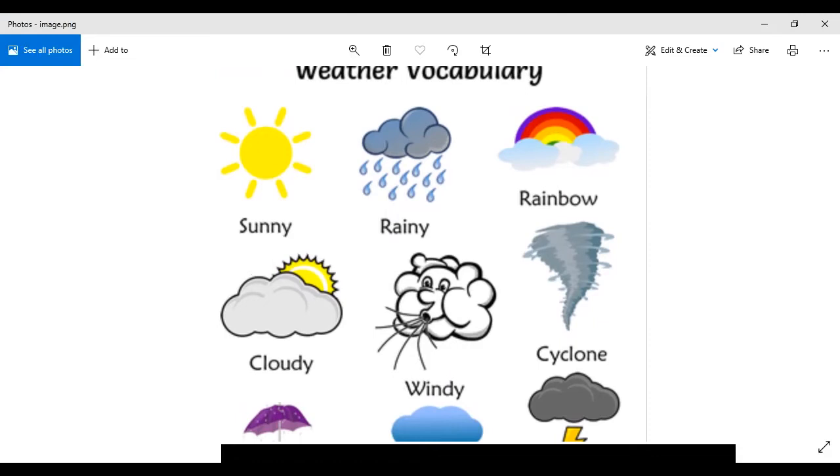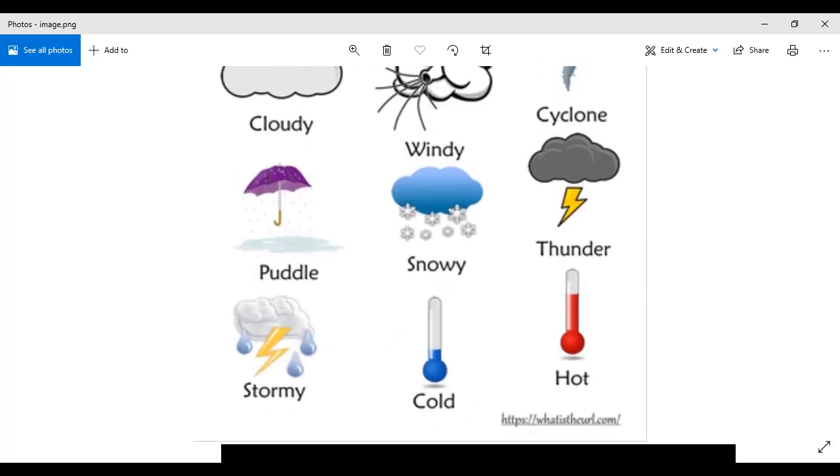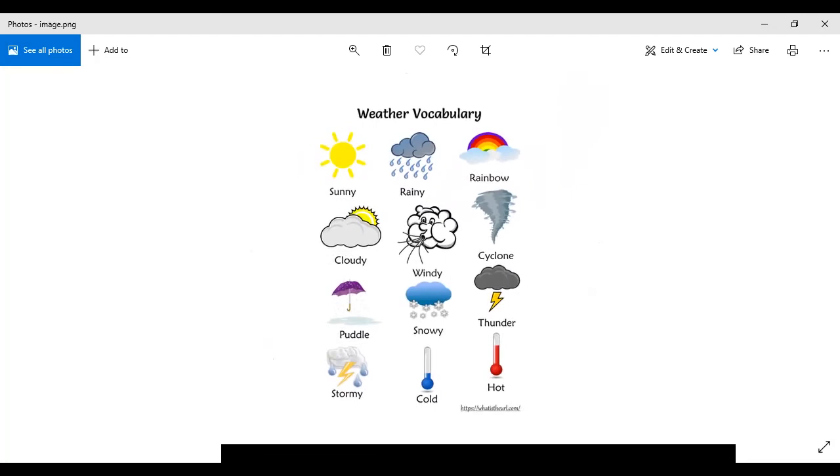See, I told you that there are four common weathers, right? But we have some in between as well. Let's see this rainbow. It occurs between a rainy and a sunny time, right? Then we have this cloudy and a bit sunny. Then we have the windy, when there is wind blowing everywhere. Then we have the cyclone as well. We have this puddle, then we have this snowy, then we have this thunder, which occurs before the storm. Then we have this stormy, cold, and then hot as well, right? So these are the different weathers that we have, and it's a weather vocabulary, right?